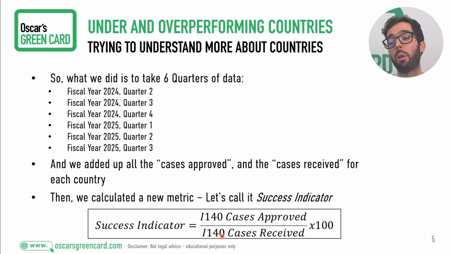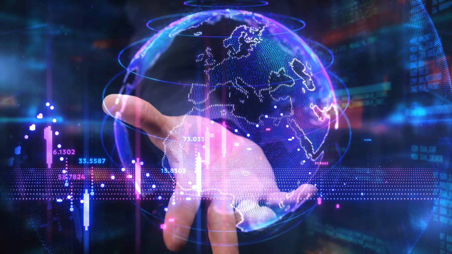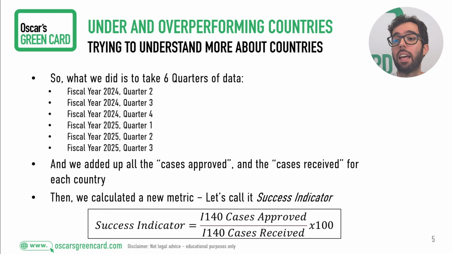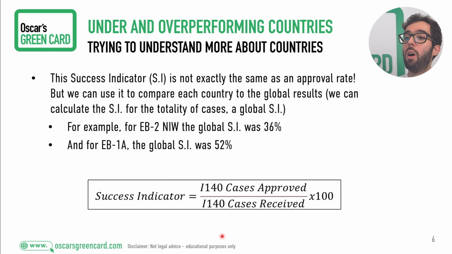We can also calculate a global success indicator, and that will let us see how a particular country does against the average. For example, in EB2 NIW, the global success indicator for this period of 1.5 years that we saw earlier was 36. And for EB1A, the global success indicator was 52. So that will let you compare the country to this average and see: is this country doing better than average, or worse than average?